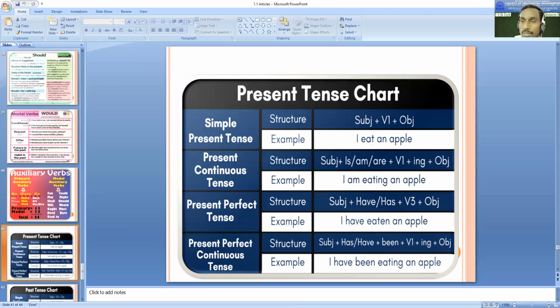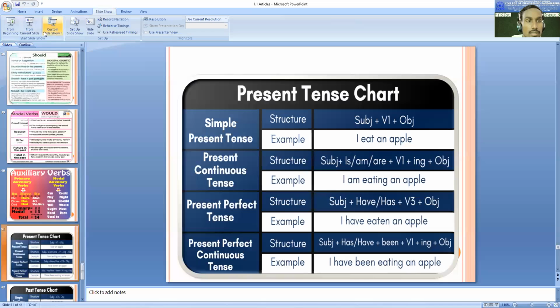Earlier we mentioned that for the unit test you are going to have articles, prepositions, conjunctions, but as we have not completed prepositions and conjunctions, accordingly we will have only noun, pronoun and articles. The questions that you are able to see will be based on articles. I will give you the format. Is my voice audible clearly and the screen visible?